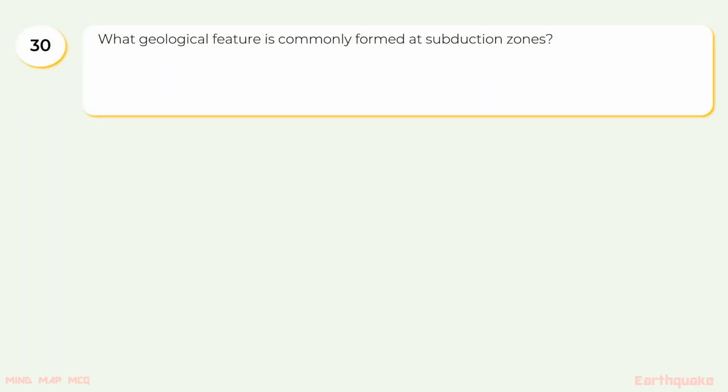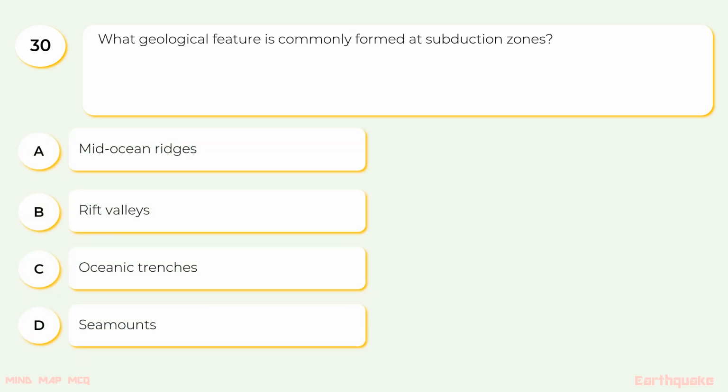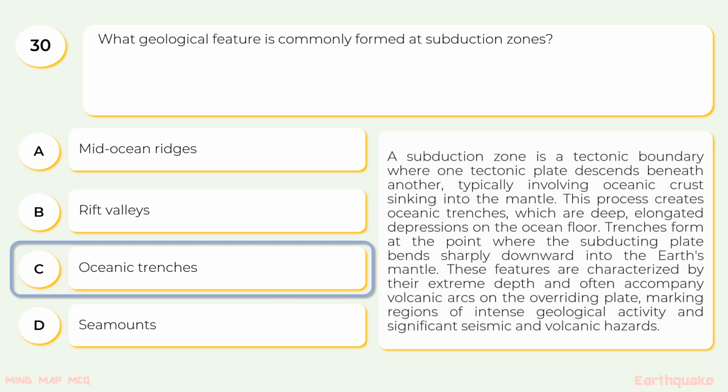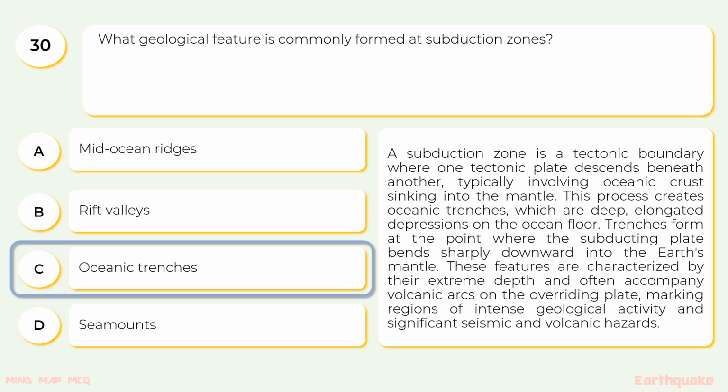30. What geological feature is commonly formed at subduction zones? The options are A. Mid-ocean ridges. B. Rift valleys. C. Oceanic trenches. D. Seamounts. The correct option is C. Oceanic trenches. A subduction zone is a tectonic boundary where one tectonic plate descends beneath another, typically involving oceanic crust sinking into the mantle. This process creates oceanic trenches, which are deep, elongated depressions on the ocean floor.